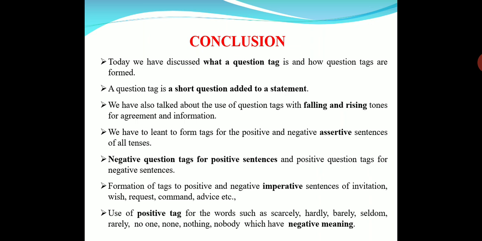For only invitations and wishes we have to use negative. And for some negative words such as hardly, scarcely, barely, seldom, rarely, we have to use the positive tag as they have negative meaning.